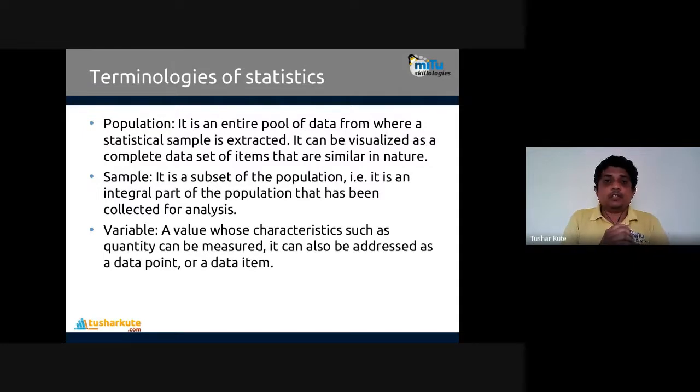Then second is sample. A sample is a subset of the population. It is an integral part of the population that has been collected for analysis. We just take a sample, not the whole data. For example, if you want to check your blood group, your whole blood is not taken. Remember, you're checking only a sample of blood. That is a sample. Variable: a variable is a value whose characteristics, such as quantity, can be measured. It can also be addressed as a data point or data item. That's called a variable.